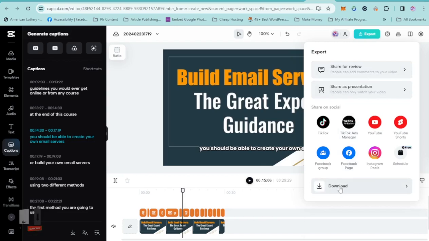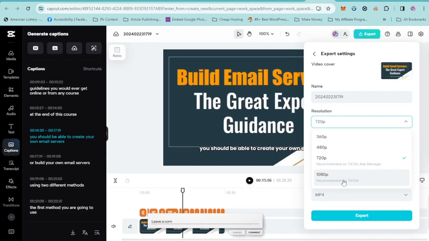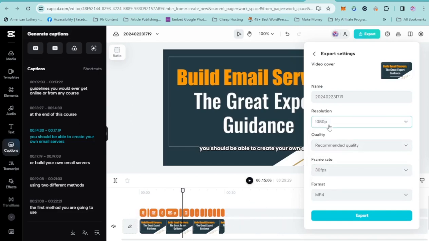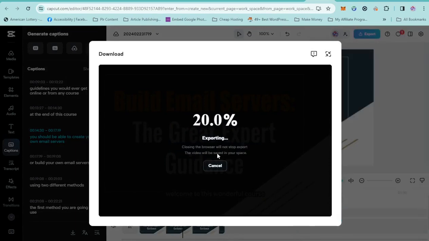Okay, so you need to download it. So click on the download. Then you can see the size is over here. You can click here and choose extra size. That is for TikTok. I can select that 1080p. Okay, then click on export over here, and you can see it is saving my video. Because I chose 1080p, it will take a little time as compared to 720p.